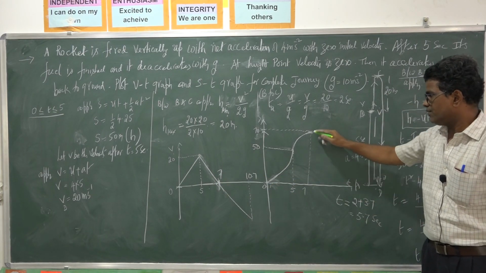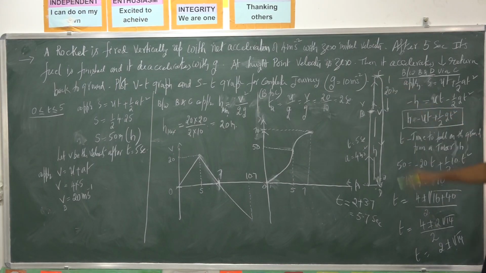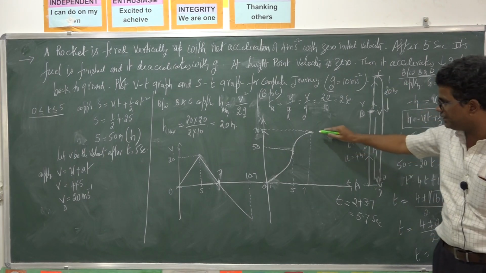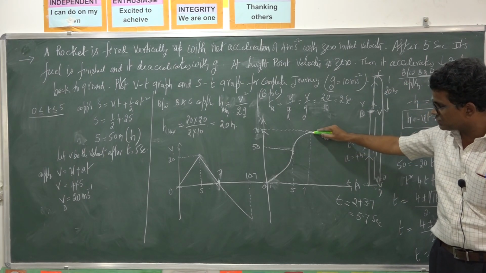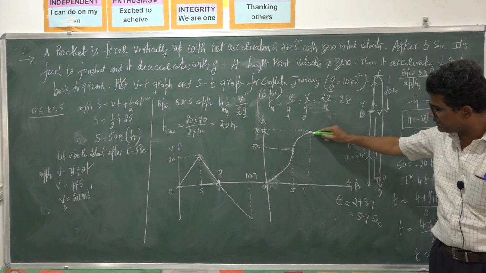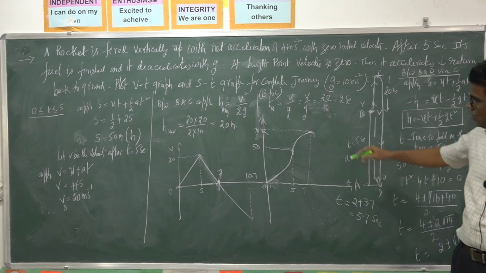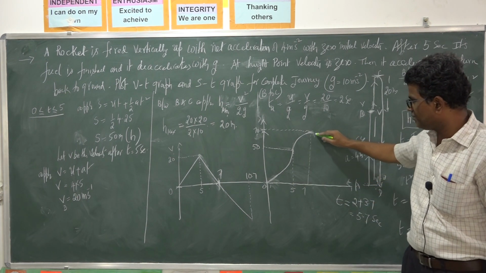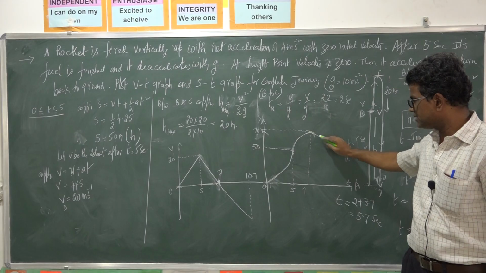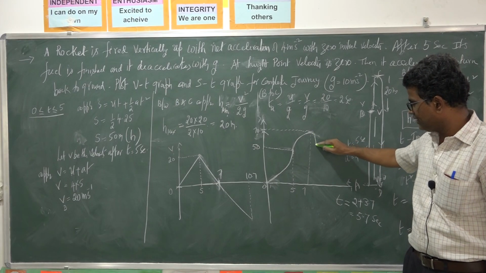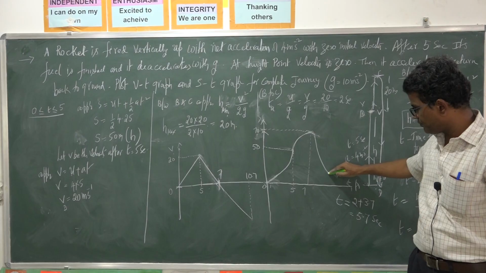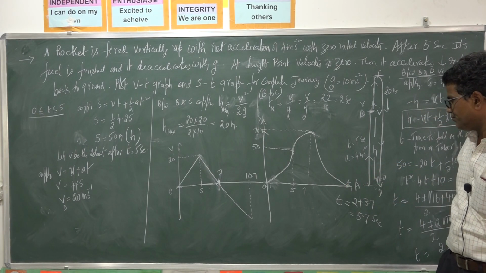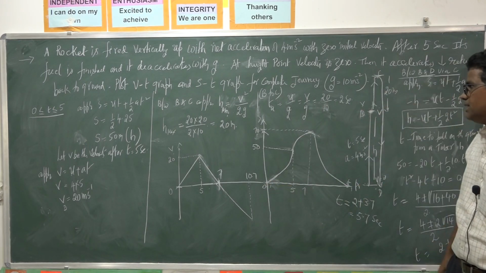Then again it is increasing slope. It is again S is equal to ut plus half at square, with increasing slope. So again the displacement decreases with increasing slope, like an inverted parabola, like this. So this is the final displacement ST graph.